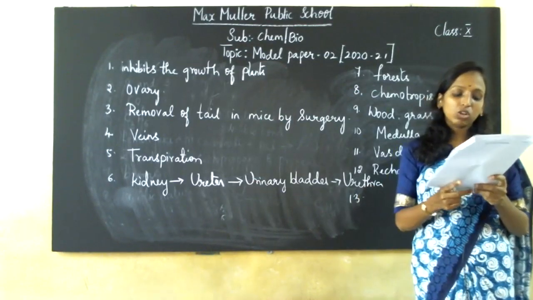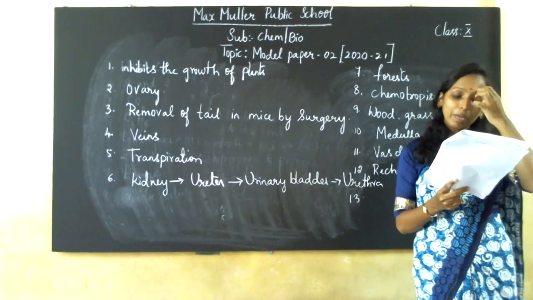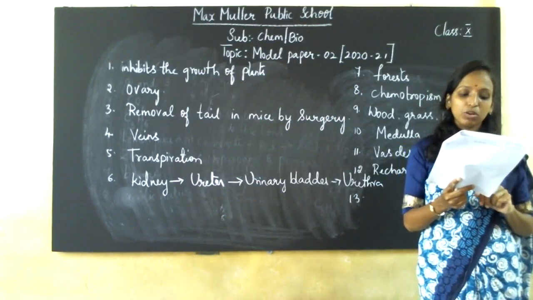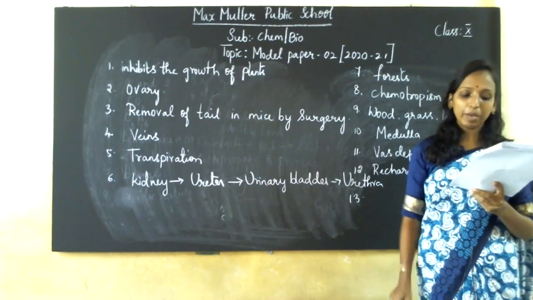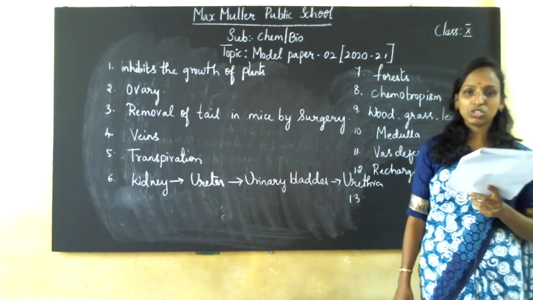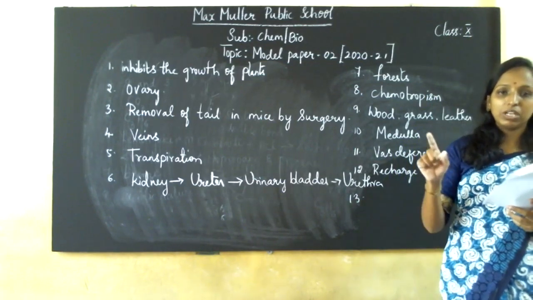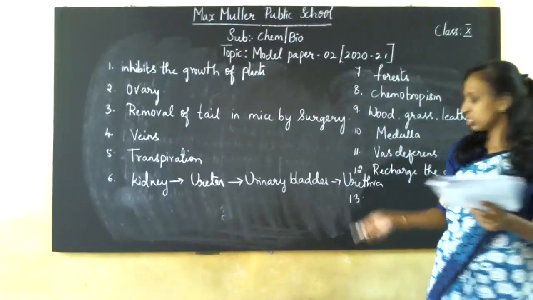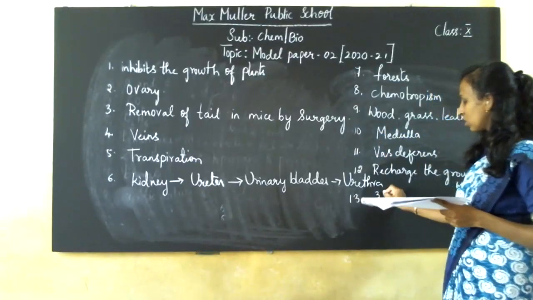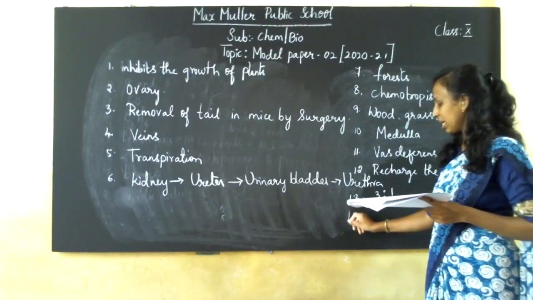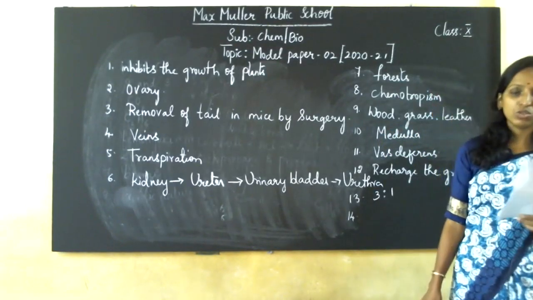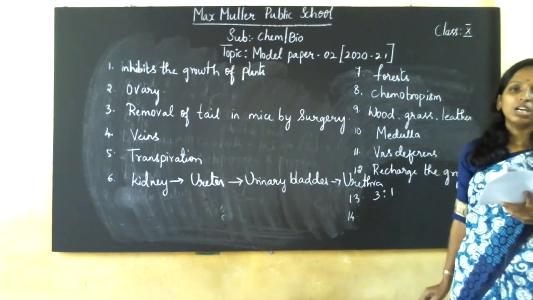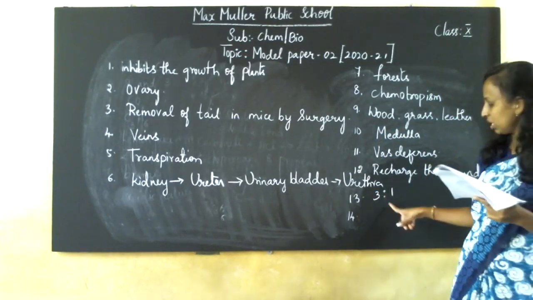The pure tall pea plant is crossed with a short pea plant. Capital T, small t, small t. The ratio of the tall pea plant to the short pea plant produced in F2 generation is, see, tall capital T and small t, if it is crossbred, in F2 generation the ratio in monohybrid cross is 3:1. We know in dihybrid cross we have 9:3:3:1. The same way here in your monohybrid cross, only a single trait is taken, so they have only a 3:1 ratio.